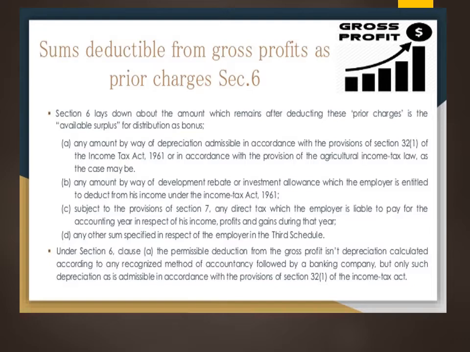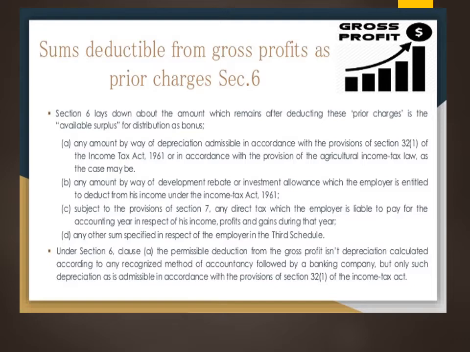So this is calculated based on the income the employer has gained during the year, or the profits or gains. Whatever the name, it can be called income, profit or gains which he has gained during that particular accounting year. Please specify the accounting year. Based on that accounting year, if anything has been paid based on his income, profit or gains in the form of direct tax, then we can allow that also.